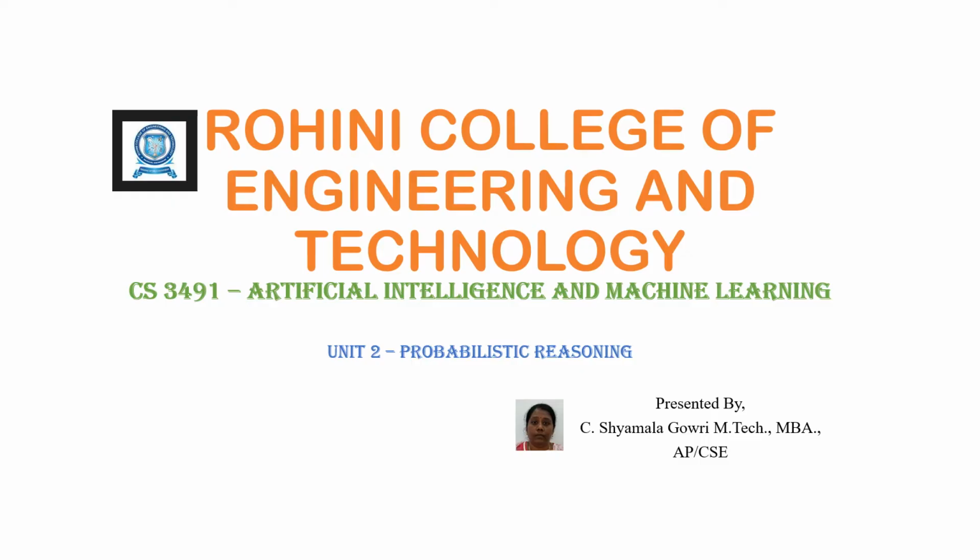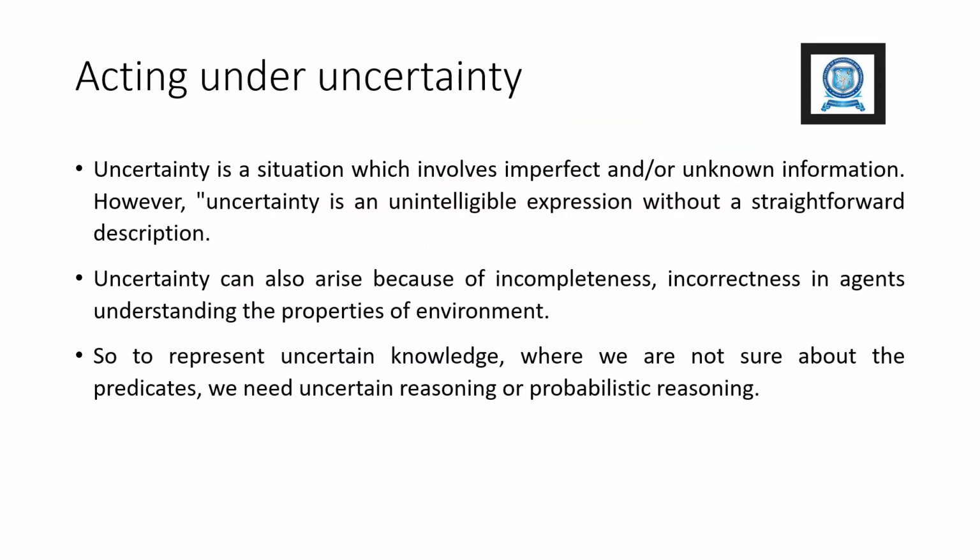Subject code CS3491. Subject name Artificial Intelligence and Machine Learning. Unit 2 Probabilistic Reasoning. In this presentation, I'm going to explain the acting under uncertainty topic in AI.